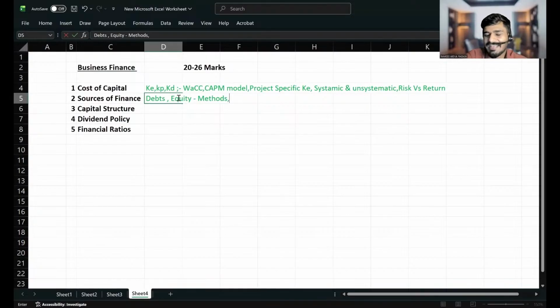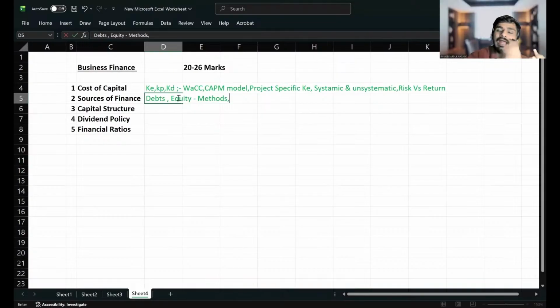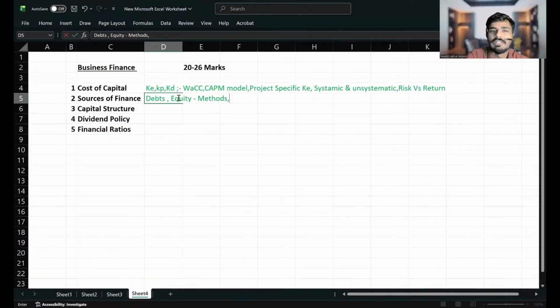Are you familiar with Chennai Super Kings? Yes, it's an IPL team, right? Chennai Super Kings had their IPO, I don't remember the year. Before entering the stock market, a company can give their shares, which is called an initial public offer. Chennai Super Kings have given their shares. I think one more IPL team has too, maybe RCB, I don't remember. Are you familiar with Manchester United? In 2012, I think Manchester United also issued their IPO.